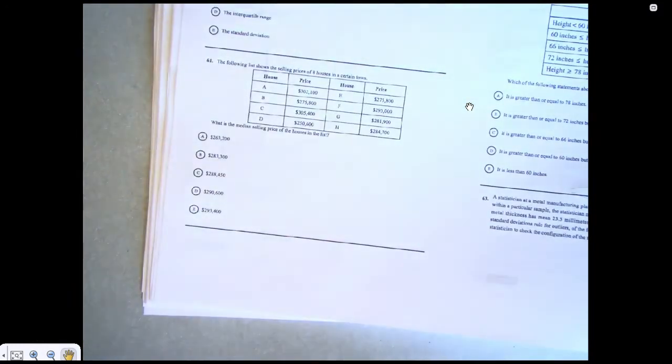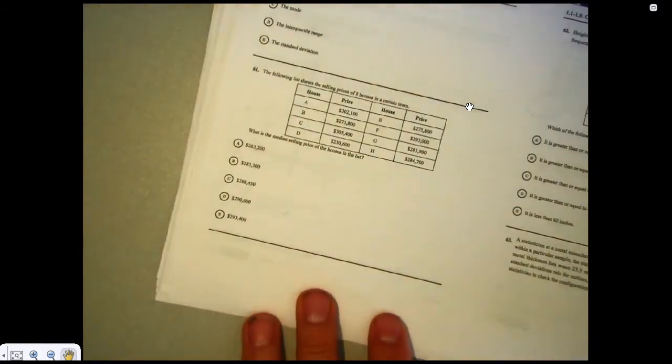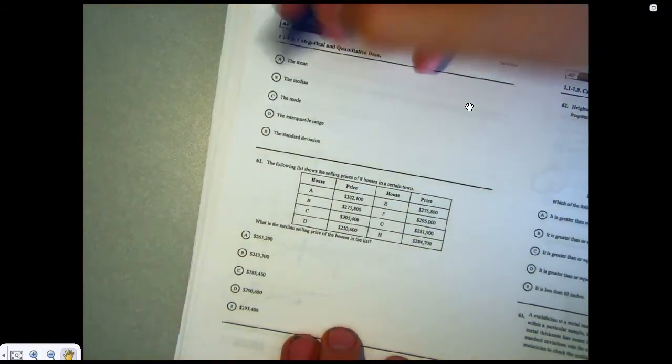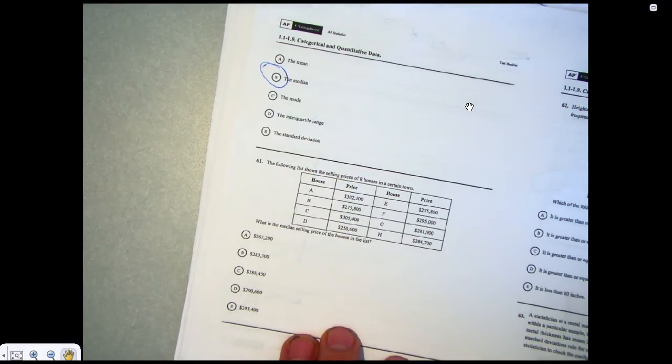Which of the following are the 50th percentile? So the 50th percentile means half of your data is above it, half of your data is below it. And that's the definition of the median.